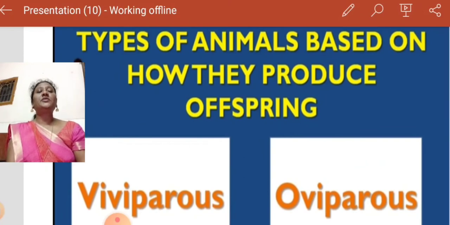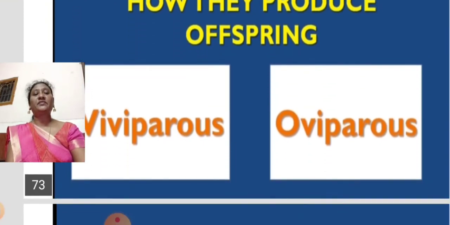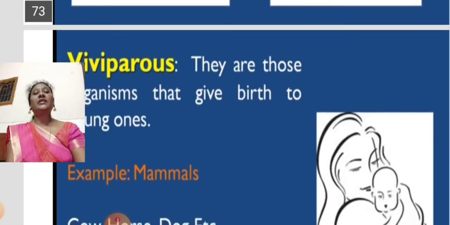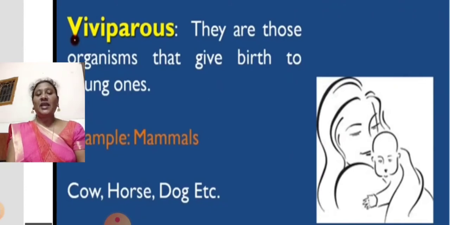Next is types of animals based on how they produce offspring. In the previous session we discussed oviparous animals and viviparous animals. Viviparous means those organisms that give birth directly to the young ones.